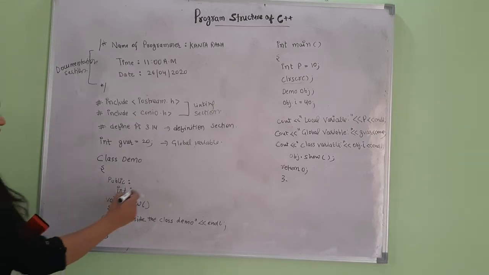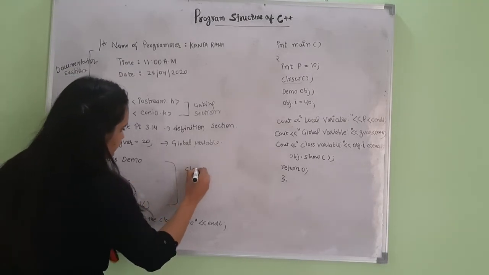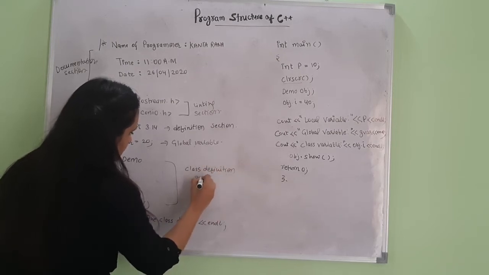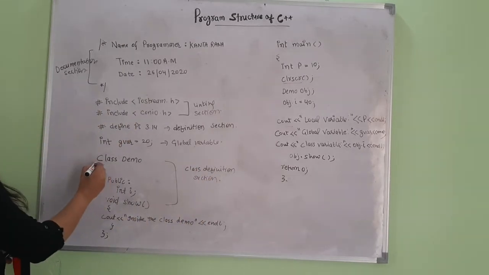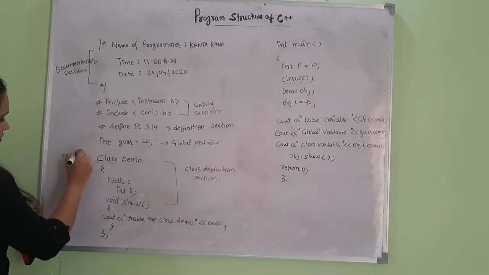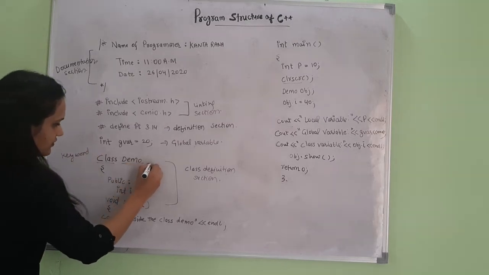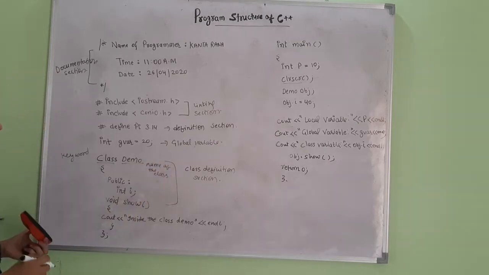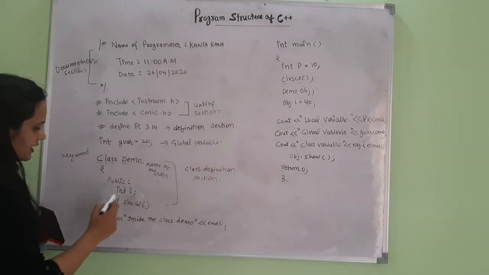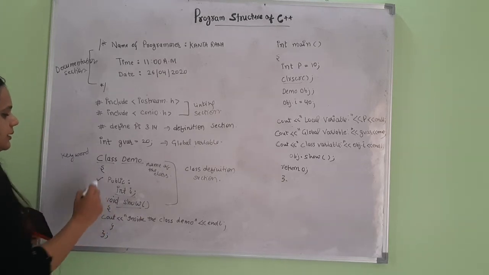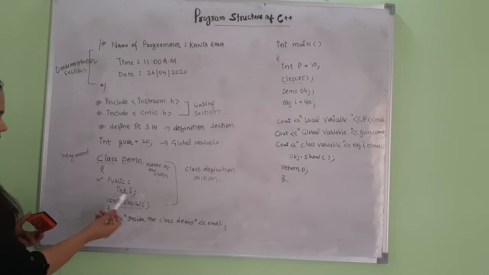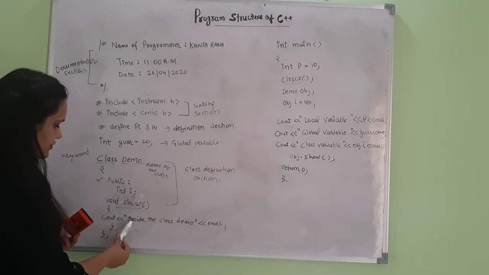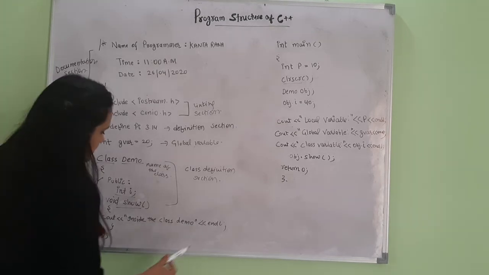Now the class demo, it is the class definition section. Class is a keyword here. Demo is the name of the class. And I have declared one integer variable and one function in the public section of the class. The public function show has only one line, that is a cout statement, that prints the value inside the class demo.